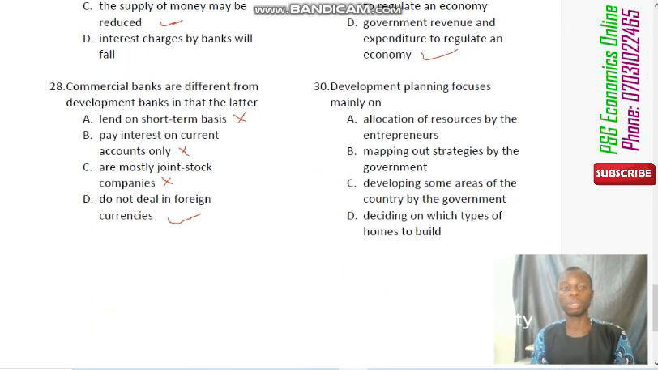And the last question, question number 30, says that development planning focuses mainly on what? Development planning here is a function of the government, and it mostly means when the government puts policy strategies in place to bring about economic growth and development, to enhance the economic potential and the well-being of a country. So the correct option there is mapping out strategies by the government. These are economic strategies to improve the economic stability of a country.